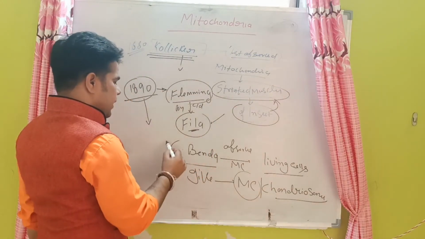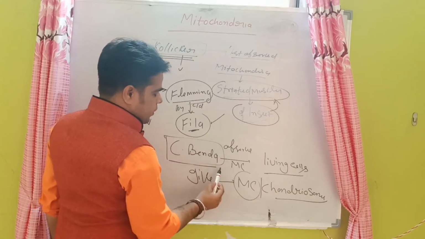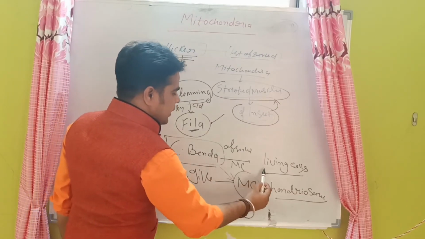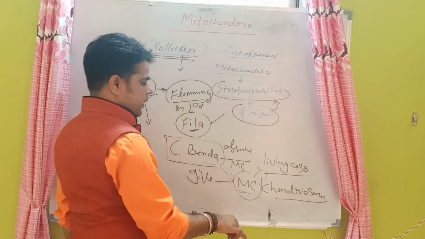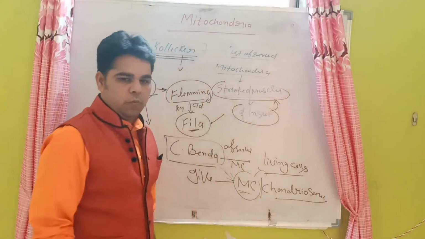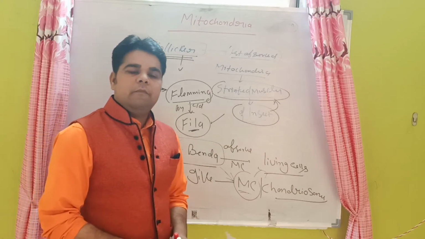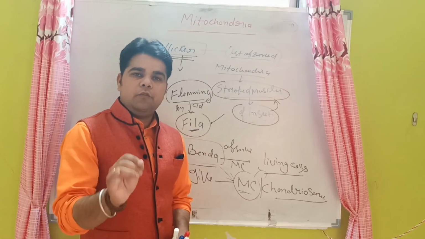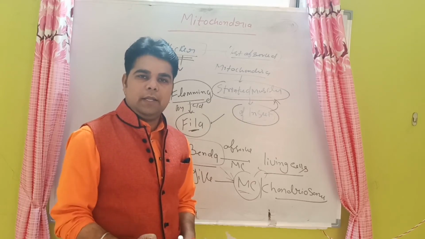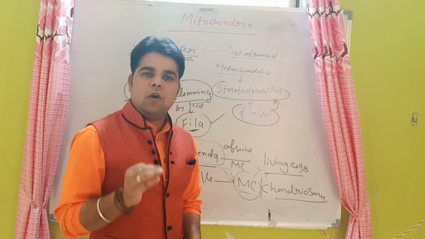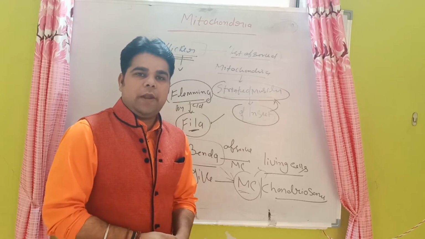And Benda observed the mitochondria in living cells, gave the name mitochondria, and its common name is chondriosome. Now friends, it is very important that mitochondria are the second largest cell organelles that occur inside all living cells.